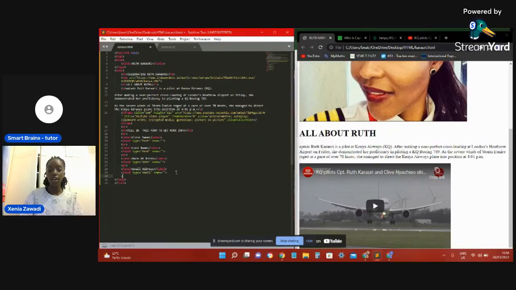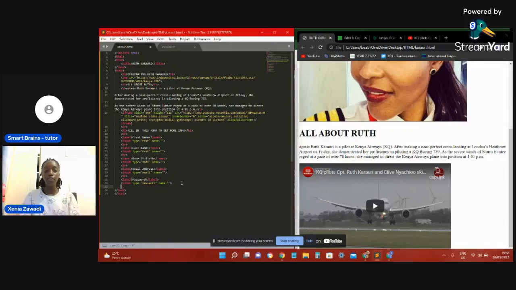Do another BR to separate. Then we're going to be putting a password, so we put label, password, input type, password.